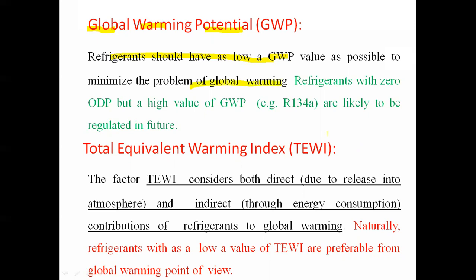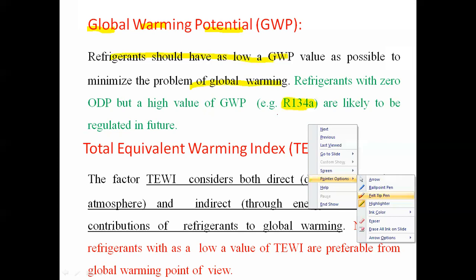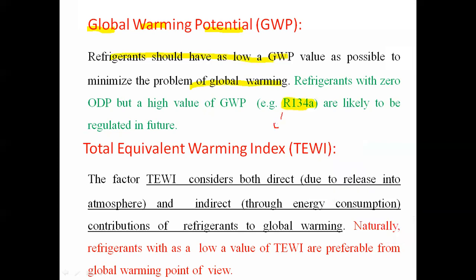So if we are considering R134A as a refrigerant, though we are saying that R134A refrigerant has a 0 value of ODP. ODP value किती है जी? Ozone depletion potential value किती? 0 है.